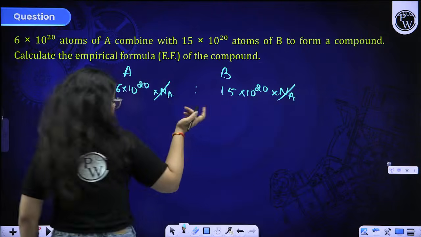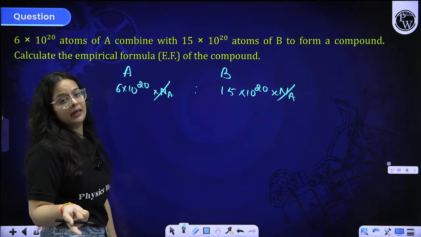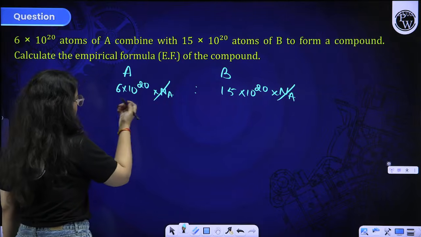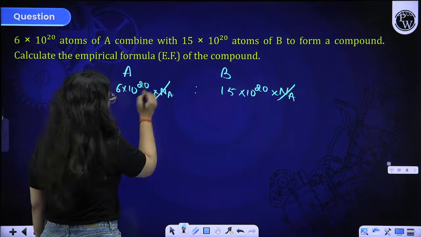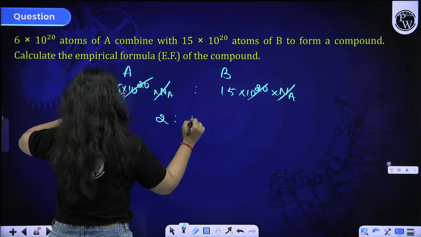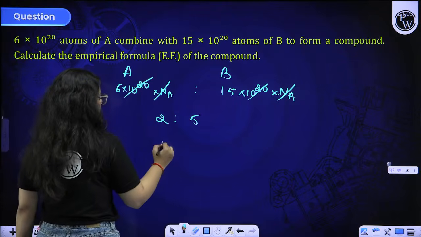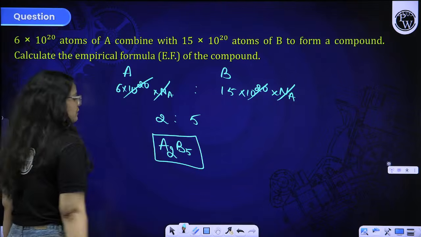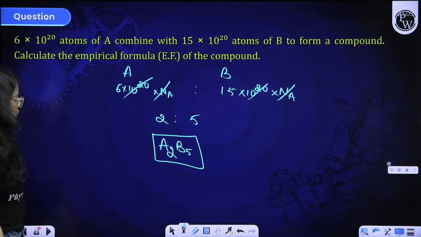Okay. But if mass is given to you, you have to take them in terms of moles. I'll tell you how. So over here, just simply take it like 10 raised to 20 cancelled with each other, and 3 2s are 6, 3 5s are 15, so 2:5 will be the ratio. A2B5, this is the empirical formula of the question given to you.